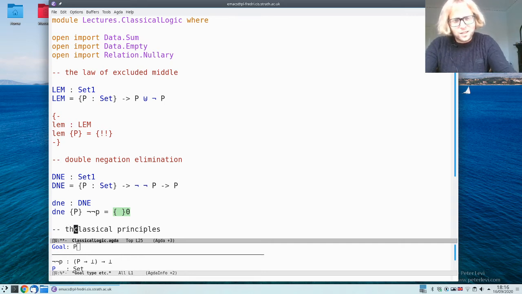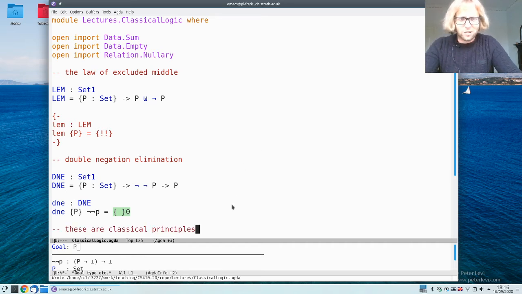So these are classical principles. And they have no real computational interpretation, right? Because they promise too much. They say that you can decide P or not P is true, and they say that you can just make up information from no information.